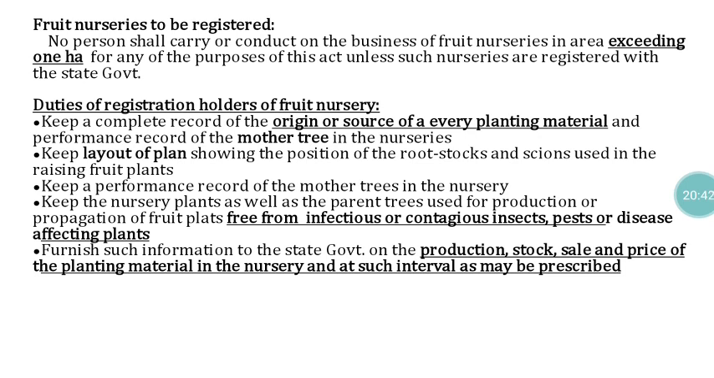So fruit nurseries need to be registered. Originally, in the seed bill 2004, this was given in the name of horticulture nurseries. In 2019, they struck out horticulture and gave only fruit nursery. So now in the 2019 seed bill, these things alone are there. Fruit nurseries need to be registered if the area of operation exceeds 1 hectare, and they also have to follow all these things.